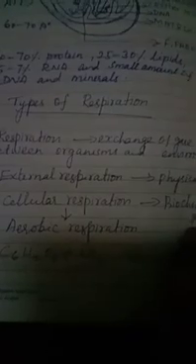Plants obtain oxygen from their environment, and release carbon dioxide and water vapor.